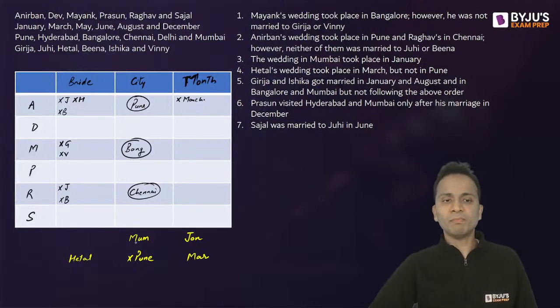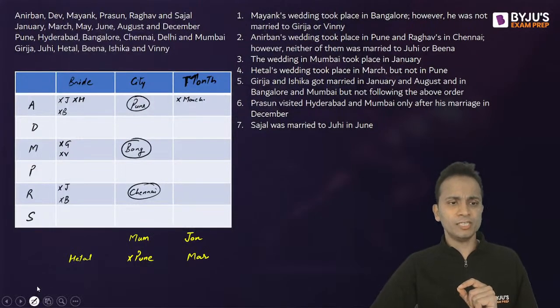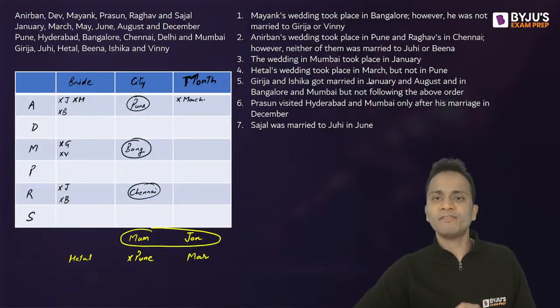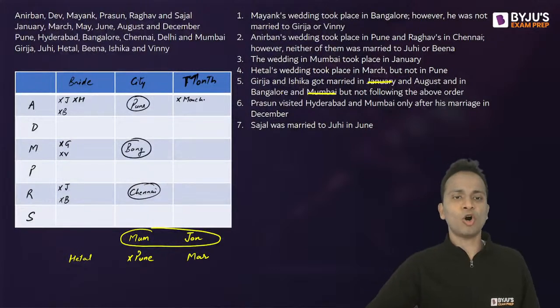Now, as you can see at the bottom of the screen, Mumbai is already associated with January. So can I say that Bangalore will be associated with August? Yes or no? Look at the bottom of the screen. Now Mumbai and January, they are associated with each other. So in statement number 5, January is already associated with Mumbai. So I can say that Bangalore will be associated with August.